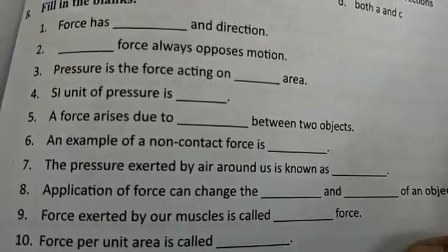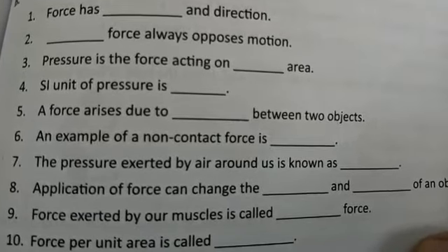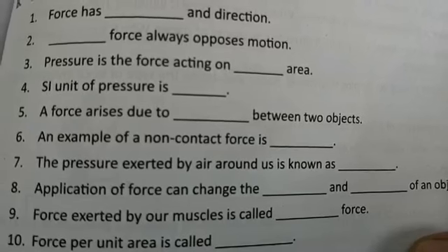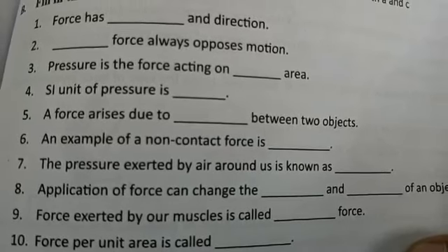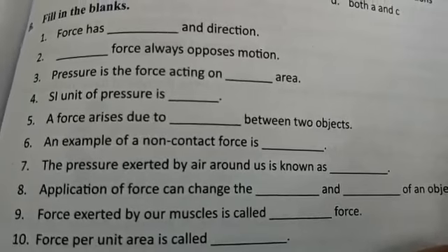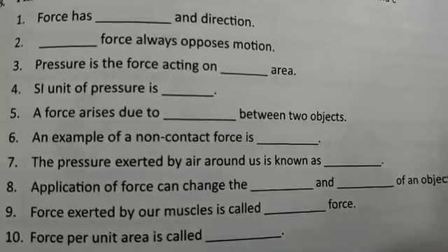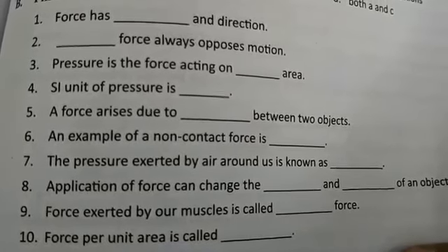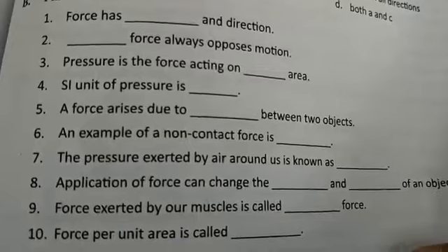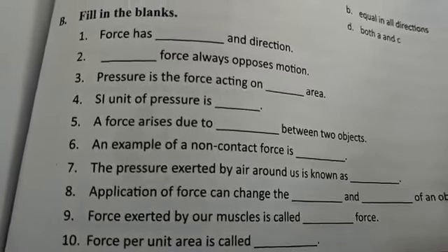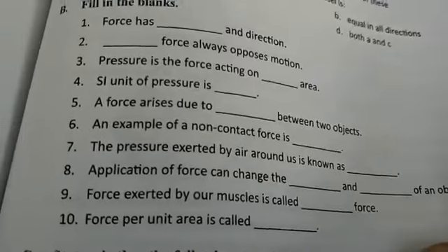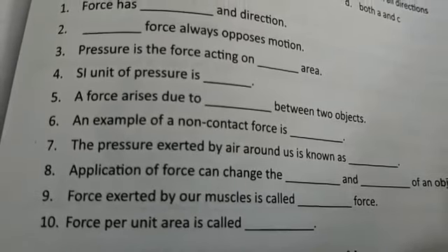So what is the answer for question number 3? Per unit area. Write down per unit area. Okay. Now question number 4, SI unit of pressure is what? Fill in the blanks. क्या होगा? पास्कल. मैंने बताया था पास्कल और न्यूटन पर मीटर स्क्वायर.